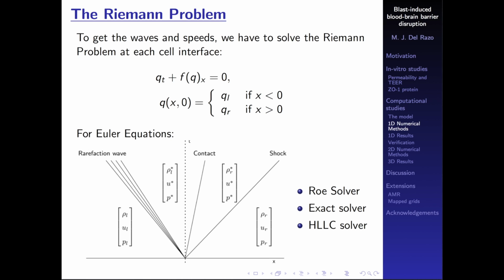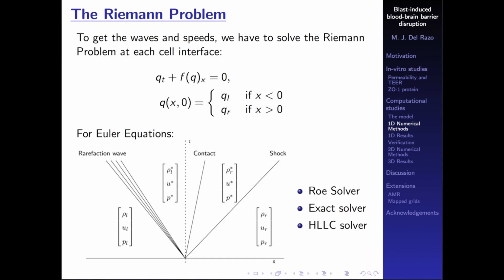So for instance, in the Euler equations, how does the solution of the Riemann problem look like? So this is the x and t plane. At time 0, we only have two states, that is the left state and the right state. And then as time evolves, we're going to have three waves. Wave 1 could be a rarefaction wave or a shock wave. Wave 3 could be a shock or a rarefaction. And in the middle, we're going to have the contact discontinuity.